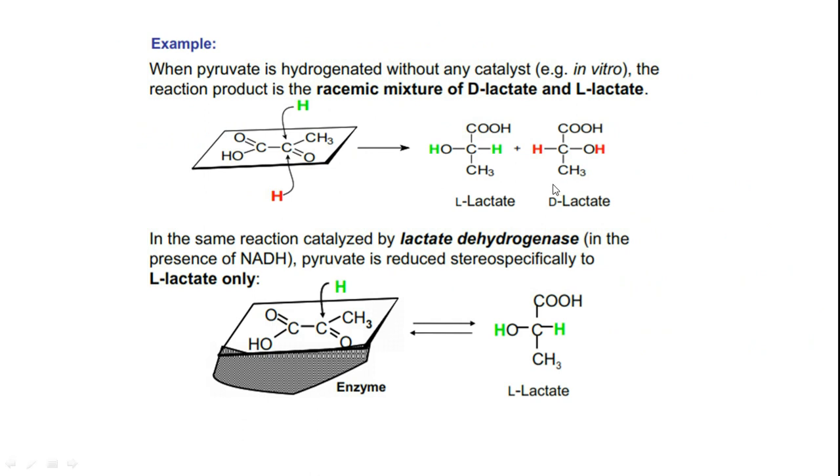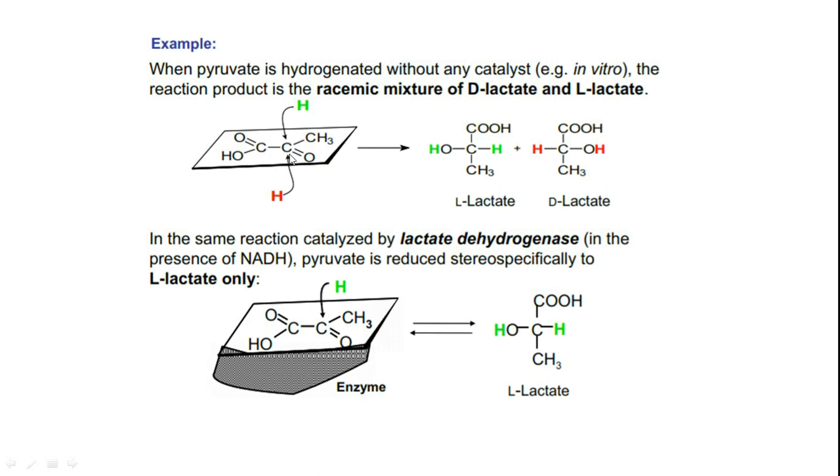In case of anaerobic metabolism, pyruvate is converted to lactate. This is what we know already. In carbohydrate metabolism, we have discussed this in detail. In case of reduction of pyruvic acid, the reaction that is happening is addition of hydrogen across C double bond O. An addition reaction, when it is producing a chiral center, because addition is happening across a double bond which is planar. See this, planar.